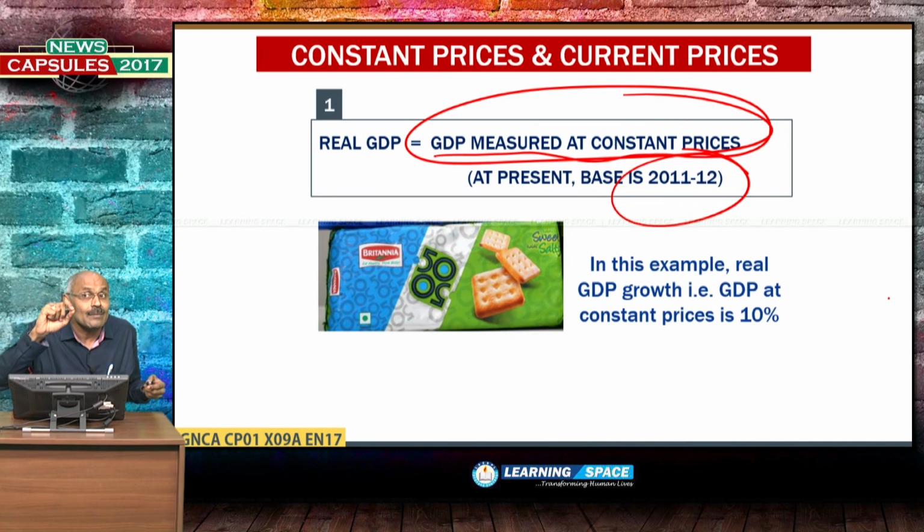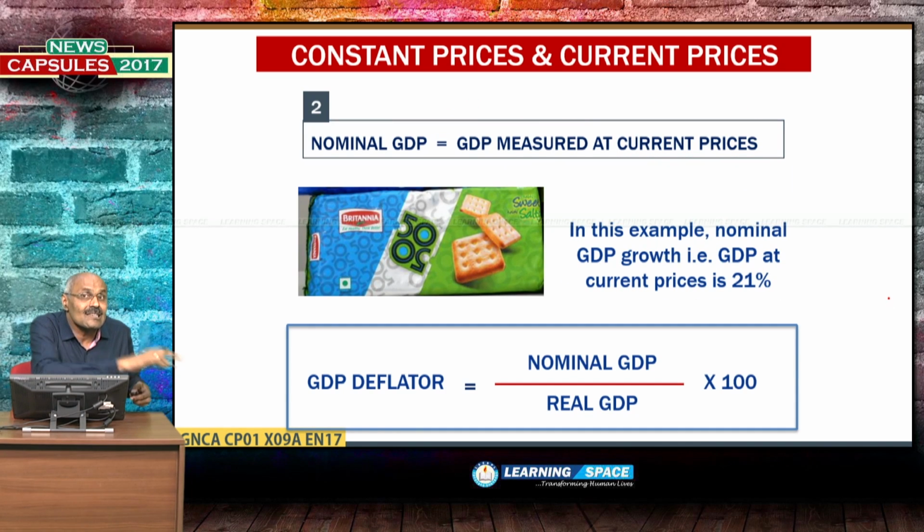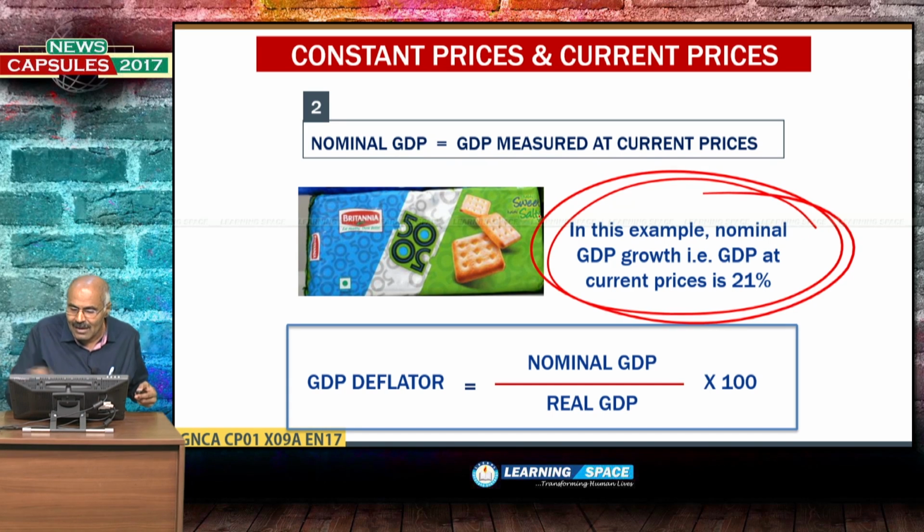So, real GDP is without giving any effect of inflation, with reference to some constant base year. And this is nominal GDP. Nominal GDP in the biscuits example is 21%. So, nominal GDP is GDP measured at current prices. So, constant prices is real GDP, current prices is nominal GDP. Please understand this difference.